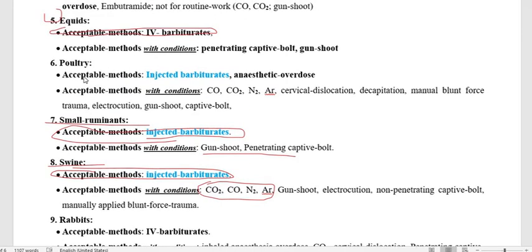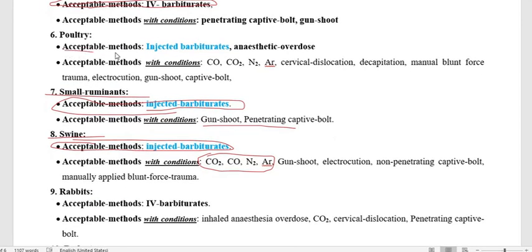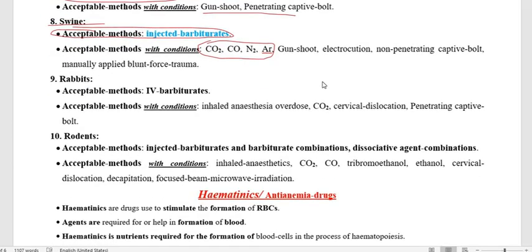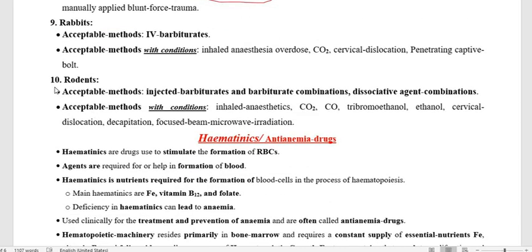As far as poultry is concerned, we are going to use the injectable barbiturate under the acceptable method, and under acceptable method with condition, use of gases or cervical dislocation or other physical means. Now, about the rabbits and the rodents. For rodents, the physical methods we already discussed are the acceptable method with condition. We may use the gases carbon dioxide and carbon monoxide.